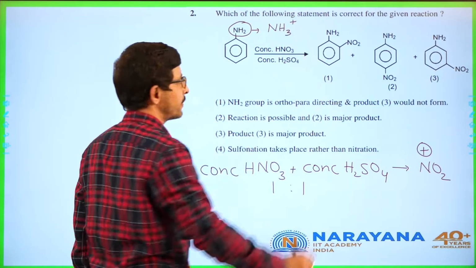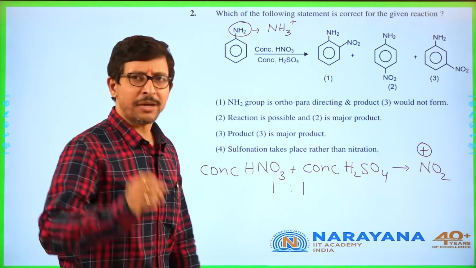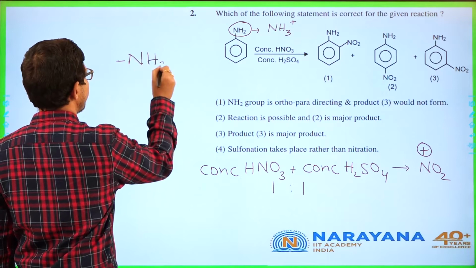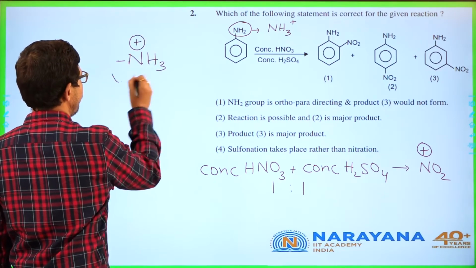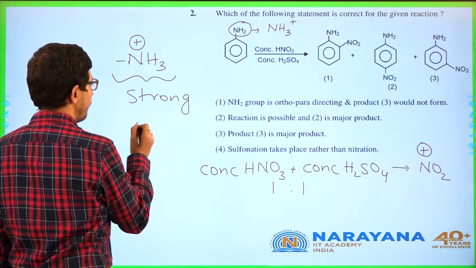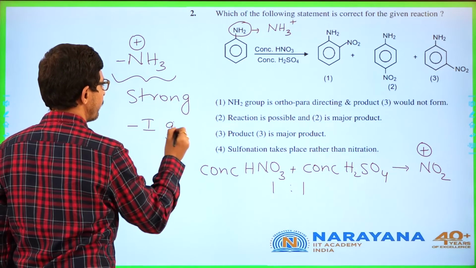NH3 plus is considered to be a very strong minus I group.